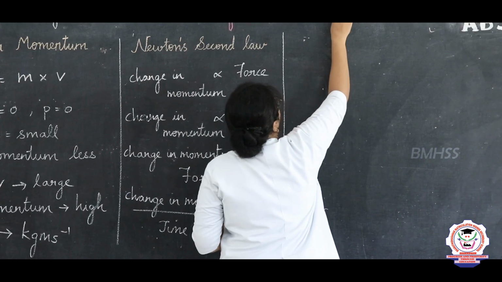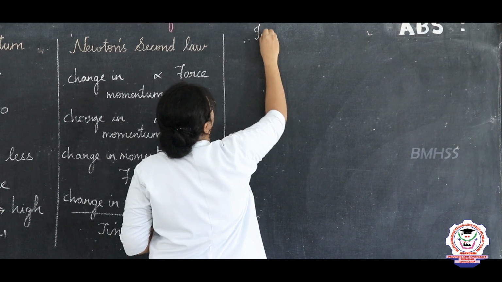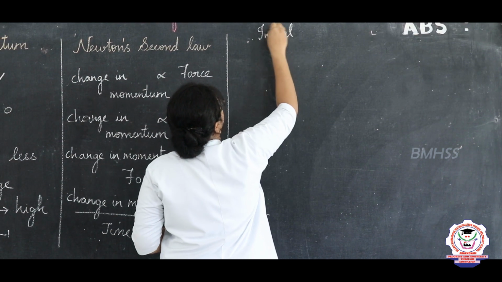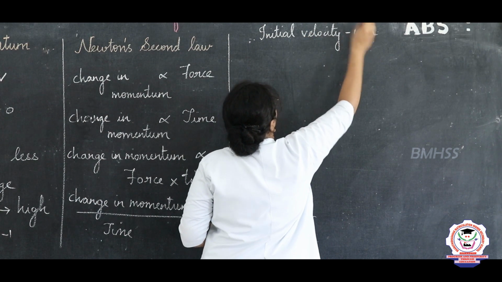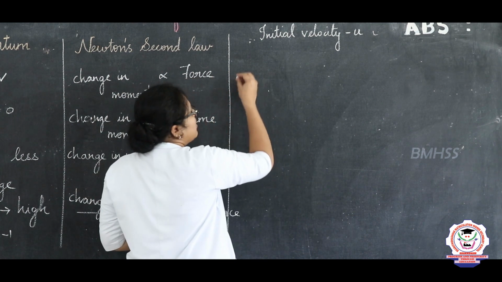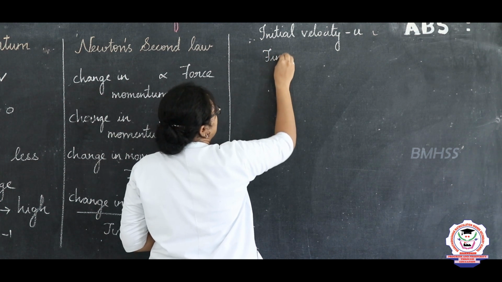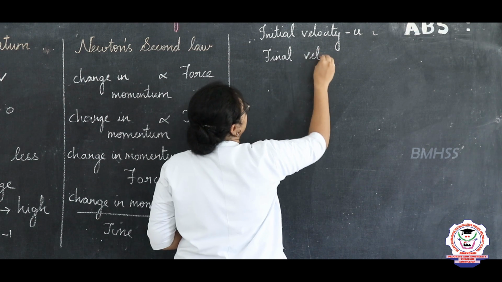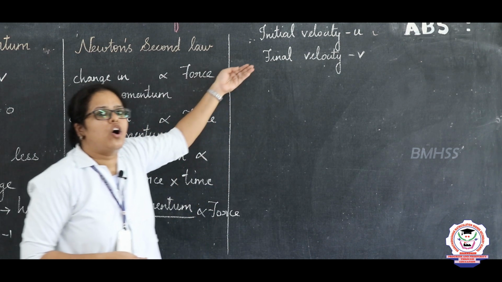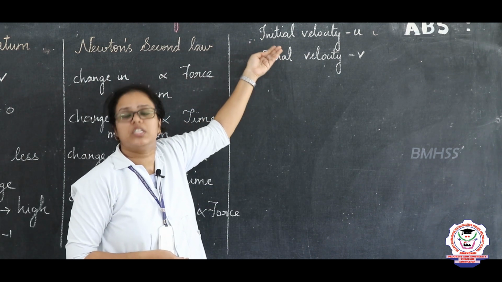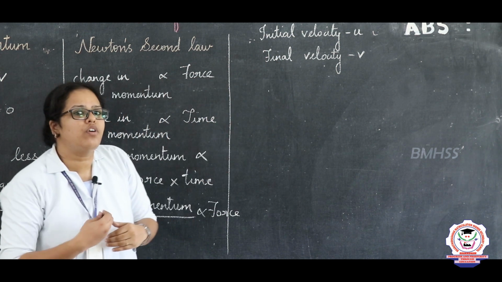Now, consider a body. The body has mass m. It is moving with the initial velocity u. When the force is applied over a time t, the velocity of the object changes. So, the final velocity here is v. So, initially the object of mass m is moving with the initial velocity u. Over a time t, the force is applied. So, it is moving with the final velocity of v.